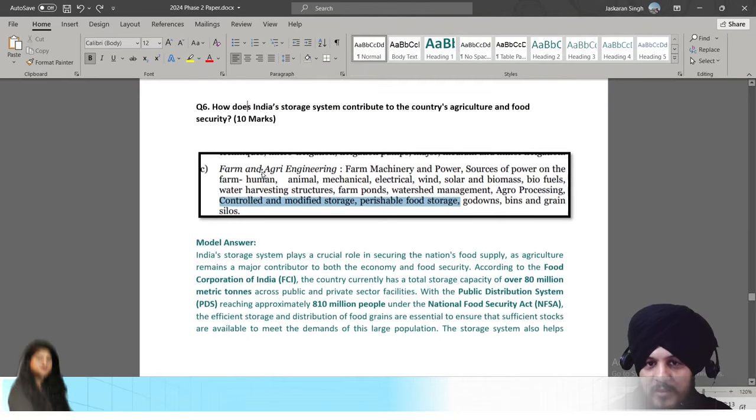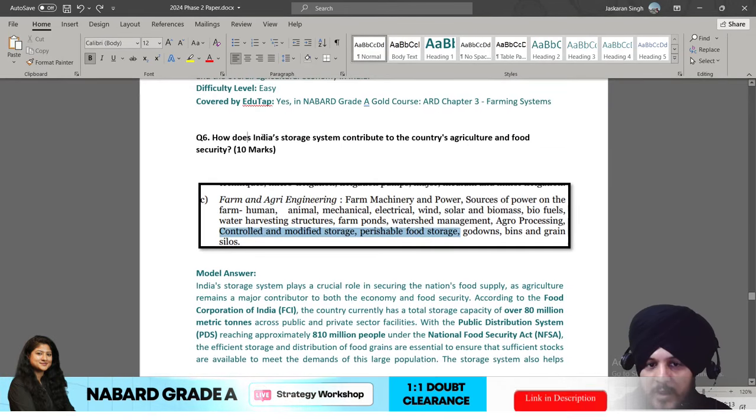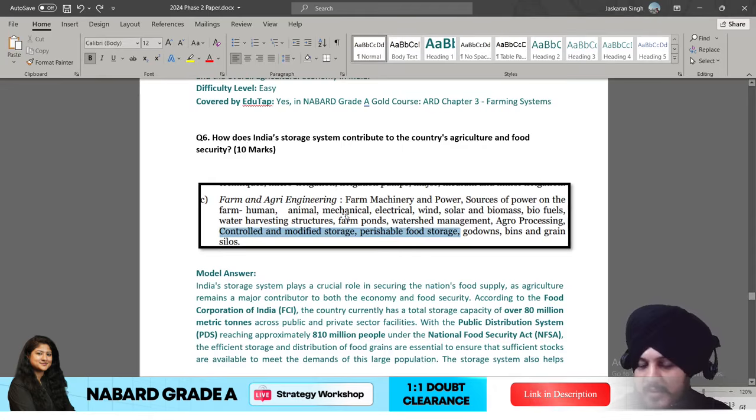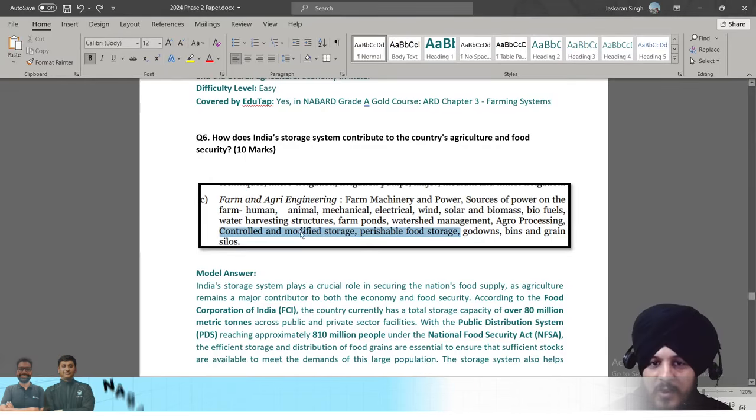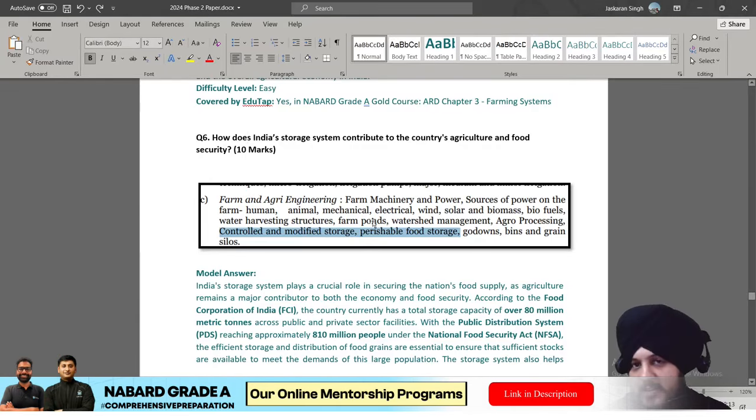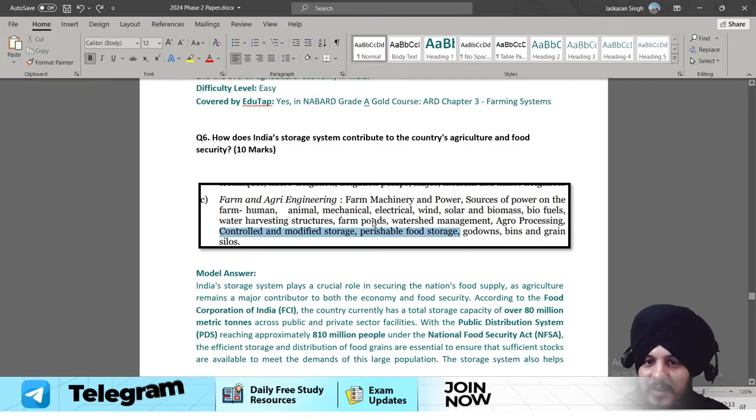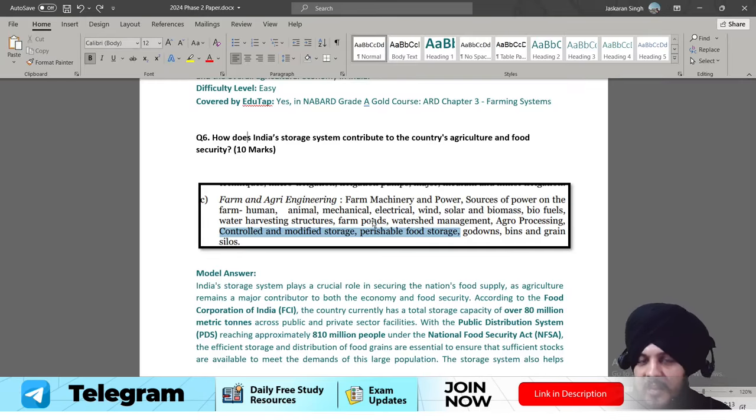Then how we can answer this question: of course, first of all you are going to write about India's storage system, and you should have this content because perishable food storage and controlled and modified storage are part of your syllabus. So you should have related content for the introduction. What will I write about storage? I should have some data, like how much food grain is stored in India. Fine. And you can talk about some sort of scheme also.